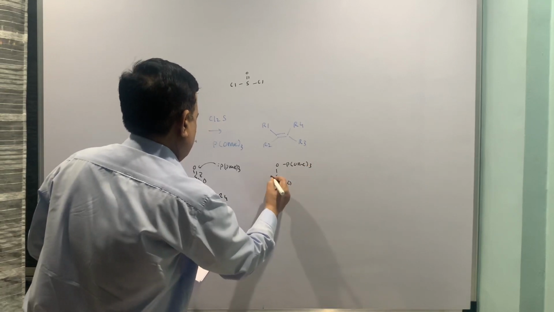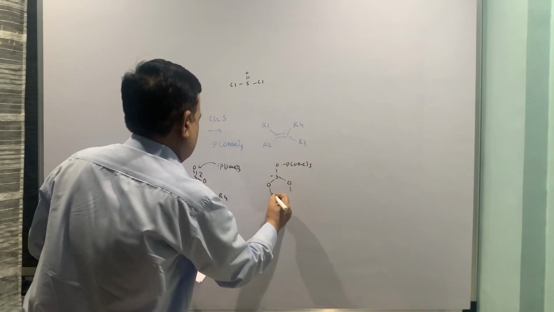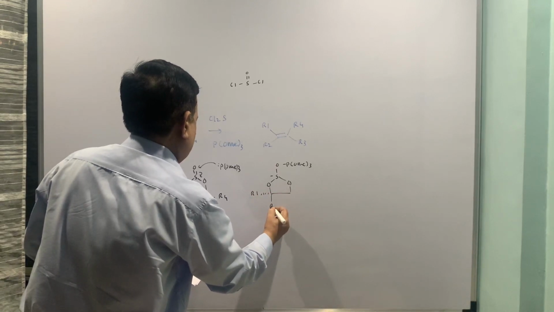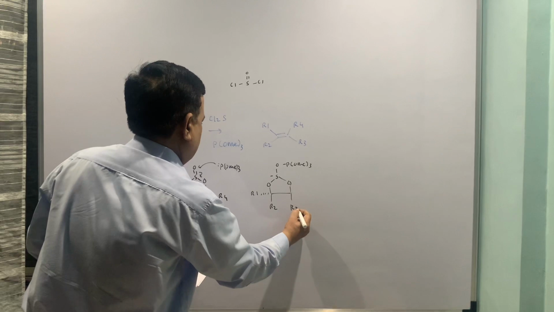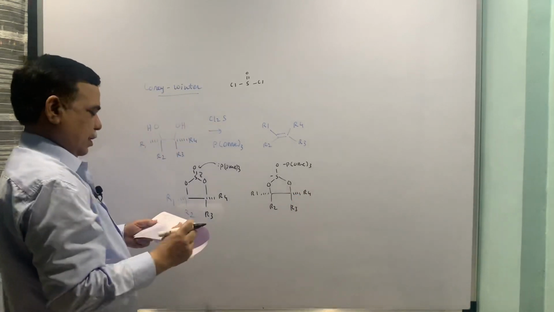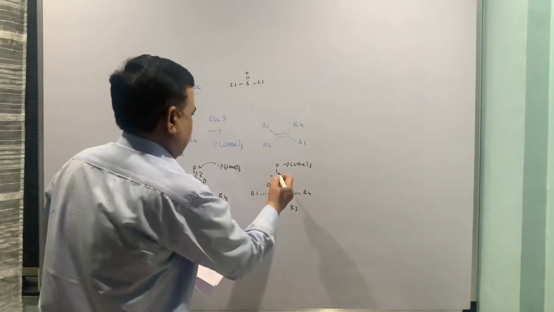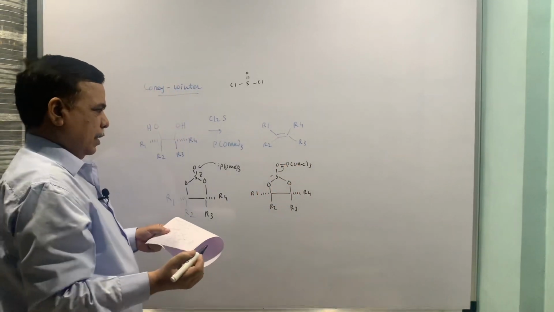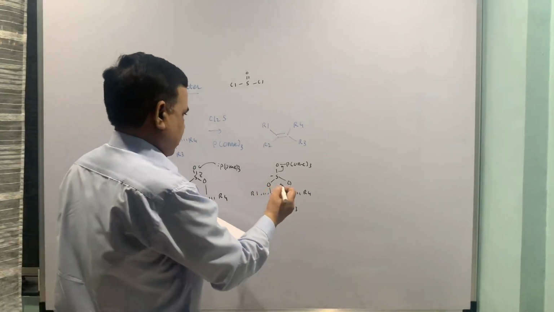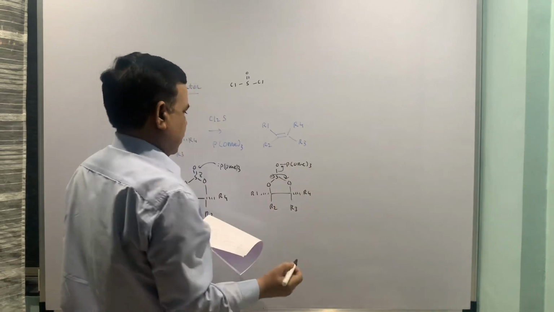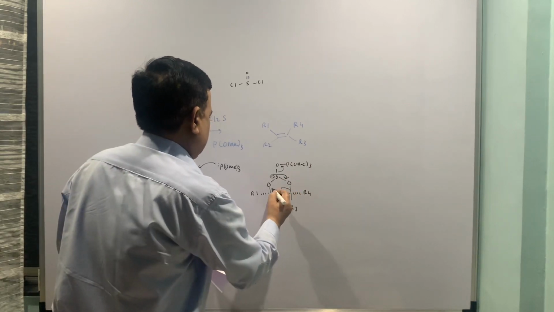Oh, this is minus. Once again it is going to be a similar thing, R3, R4. Then this goes off as phosphorus oxide, and then this minus comes back, this goes back, this goes back.